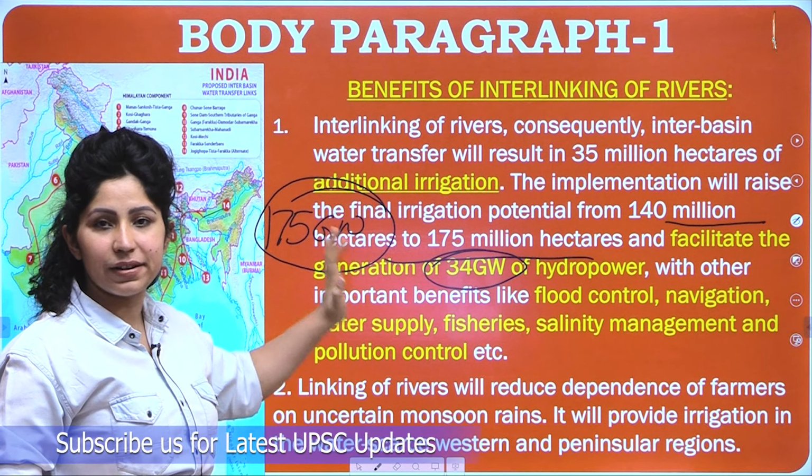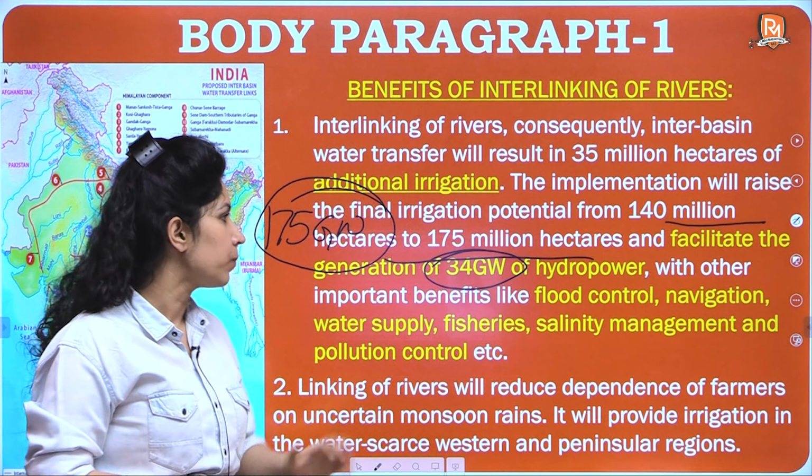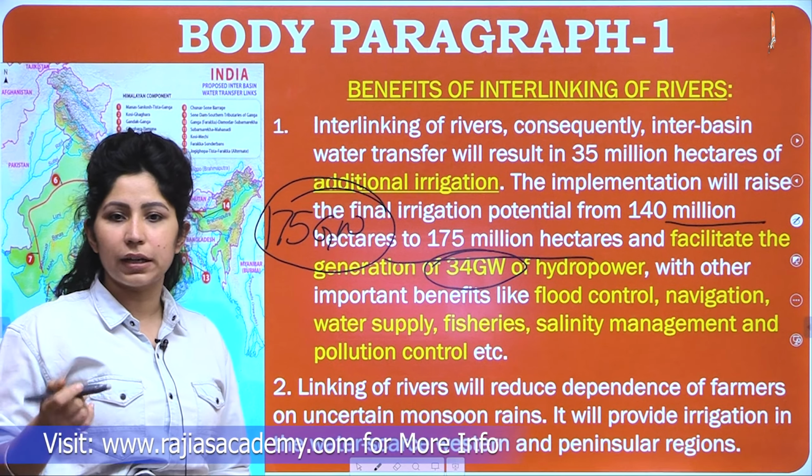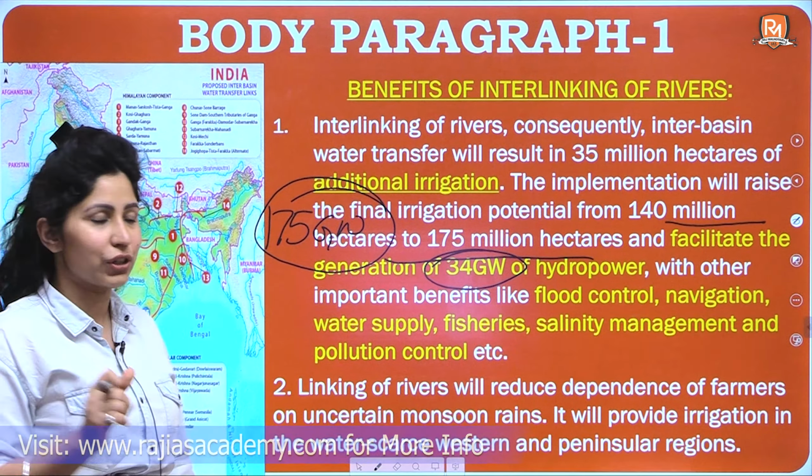This is needed by the country. We need non-fossil fuel based power generation in our country, so it will help there. With other important benefits like flood control, navigation, water supply, fisheries, salinity management and pollution control. How this will happen, we'll see in the coming points.